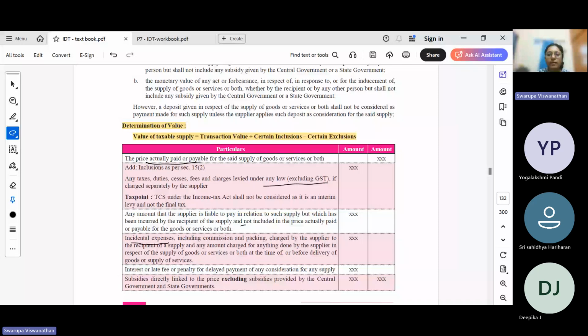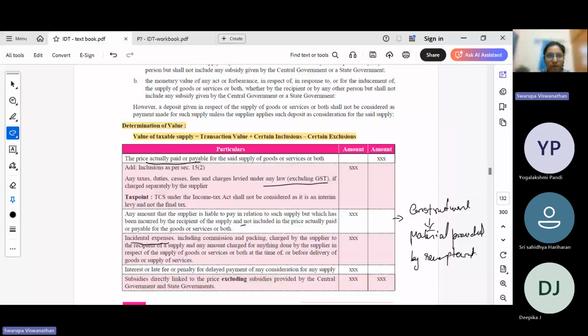For example, in case it involves construction work and material was provided by the recipient. In the final bill, the supplier will arrive at his final invoice value and then reduce the material that was provided by the recipient and arrive at the net payable.